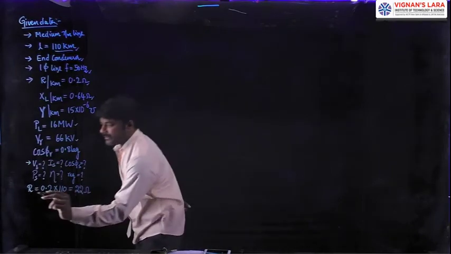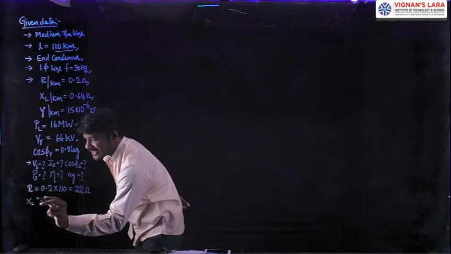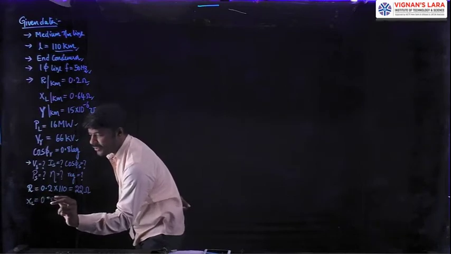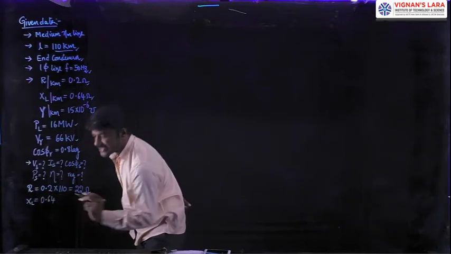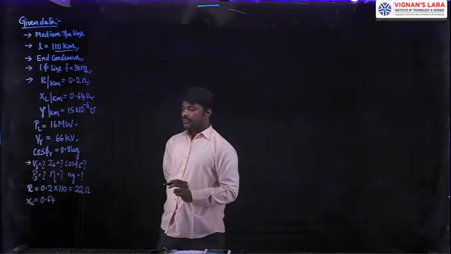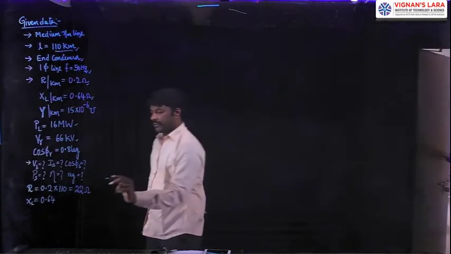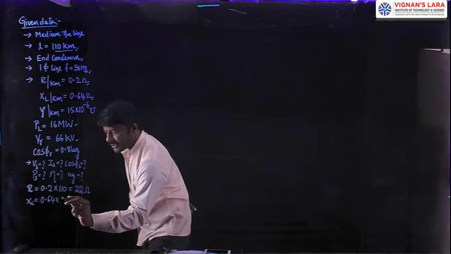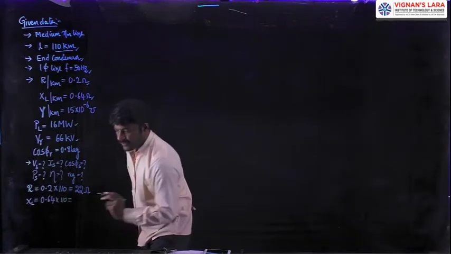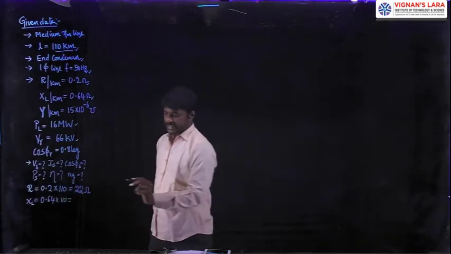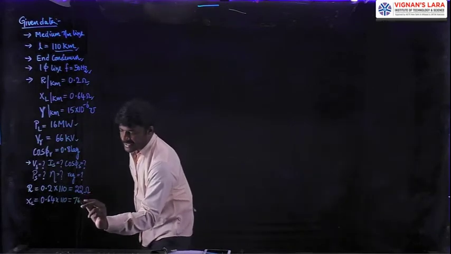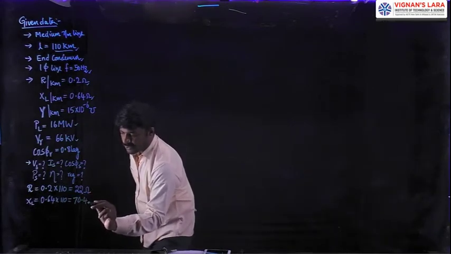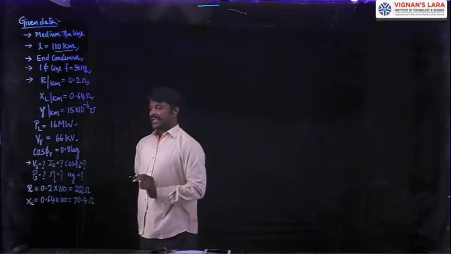In the same way, the inductive reactance XL is 0.64 ohms per kilometer, multiplied by 110 kilometers, which gives 70.4 ohms for the entire transmission line.